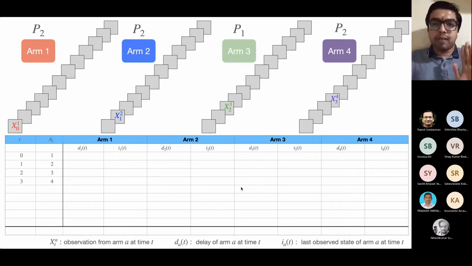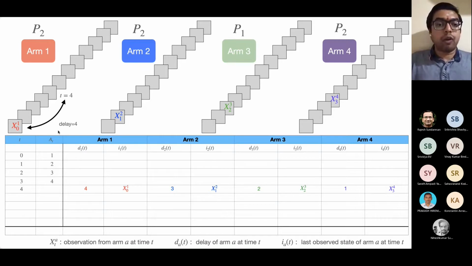So one can keep on going like this. Now, once all the arms have been sampled, there are two important quantities we are able to write down. These two quantities are what we call the delay of an arm and the last observed state of an arm. By delay, we mean how many time instants back the arm was selected. For example, with reference to time t equal to 4, the delay of arm 1 is 4 because arm 1 was last selected at time t equal to 0. Similarly, the delay of arm 2 is 3 in reference to time t equal to 4 because it was observed at time t equal to 1. So there is a certain loss of information because the arms are continuing to evolve even when not observed.